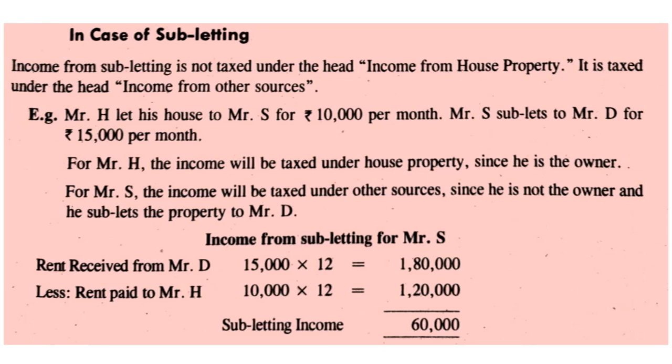For Mr. H, the income will be taxed under house property since he is the owner. For Mr. S, the income will be taxed under other sources since he is not the owner and he sublet the property to Mr. D. Income from subletting for Mr. S: rent received from Mr. D, 15,000 into 12, 1,80,000, less rent paid to Mr. H, 10,000 into 12, 1,20,000. So, subletting income will be 60,000.